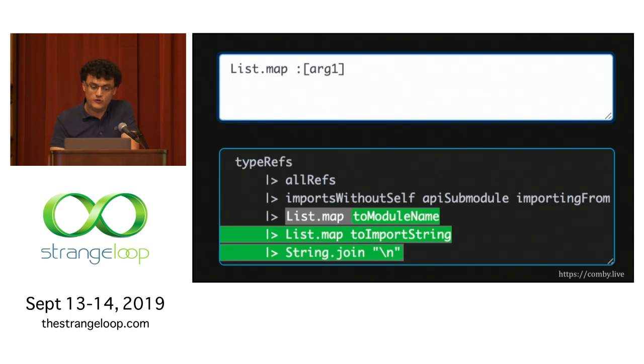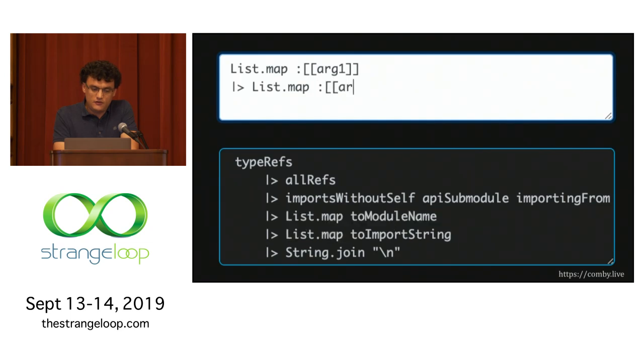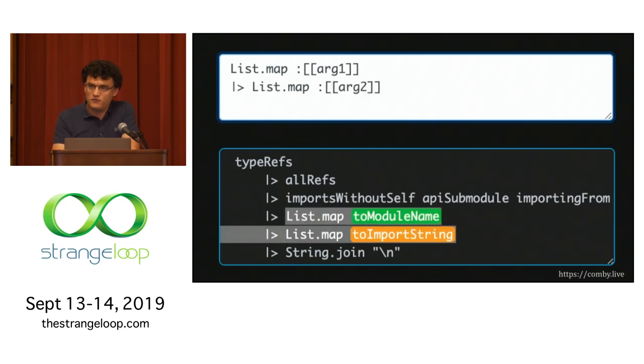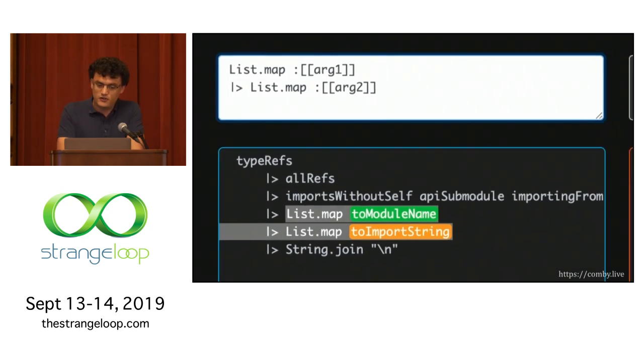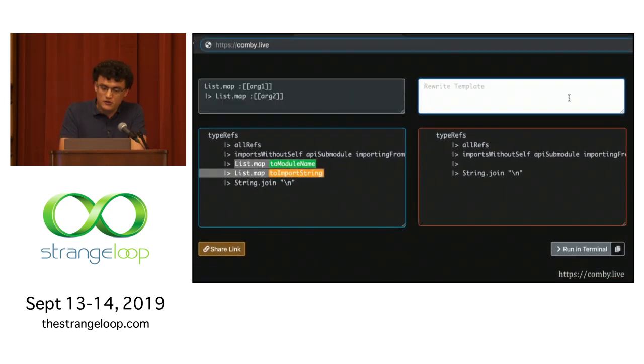So this includes new lines, for example. But right now, we're actually interested in just the first argument or function here. And for that, there's a slightly different syntax to match identifiers or alphanumeric characters using these double brackets. If we change this pattern a little bit more and extend it to match this piping operation, you can see we have consecutive piping for this list.map, and we've matched both of these arguments that we're interested in. Now we can rewrite it to this other form that's a little bit shorter and which I personally prefer, where you can use just one list.map operation and then chain these functions using this function composition operator.